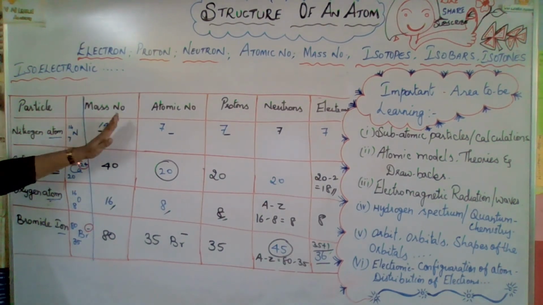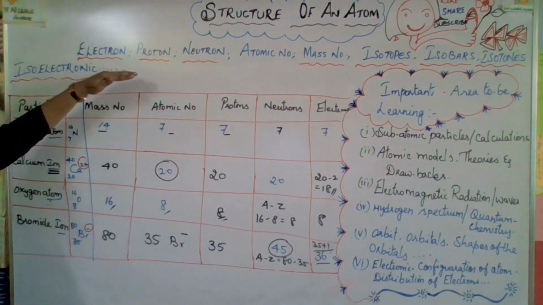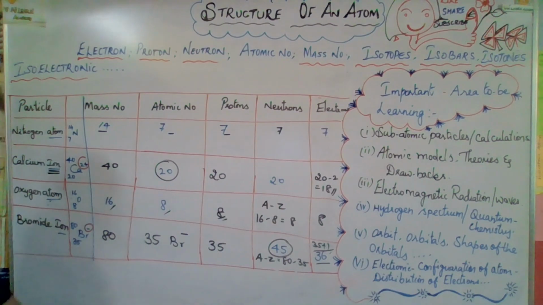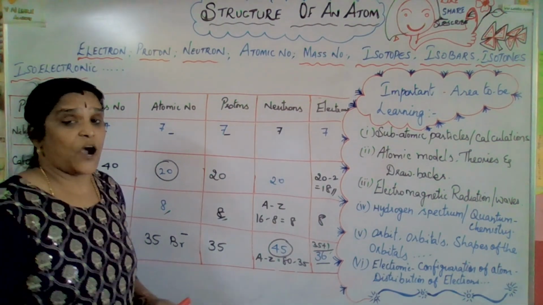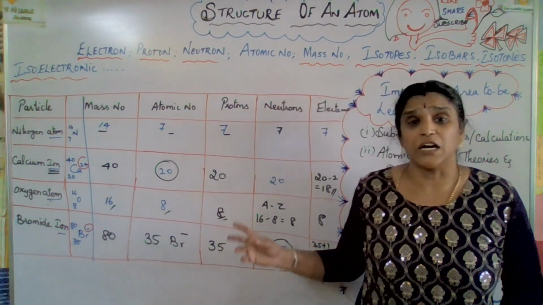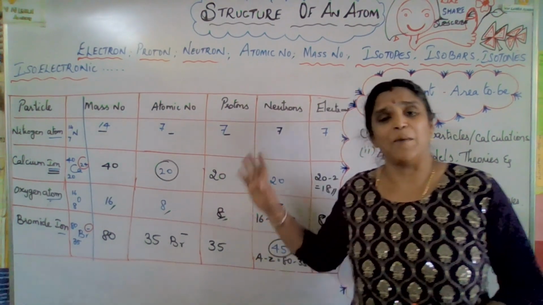Atomic number, mass number, number of protons, electrons, neutrons, and isotones, isotopes, isobars. I hope you got a clear idea. Yes, now in our next session, we'll go through some more important questions related to this topic. I hope you got a clear idea about this.